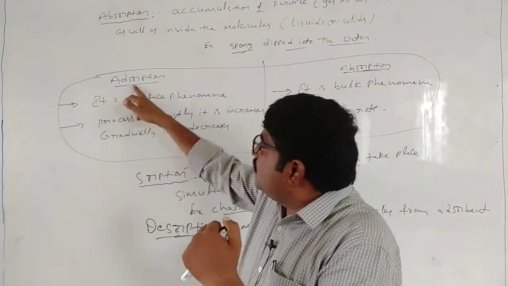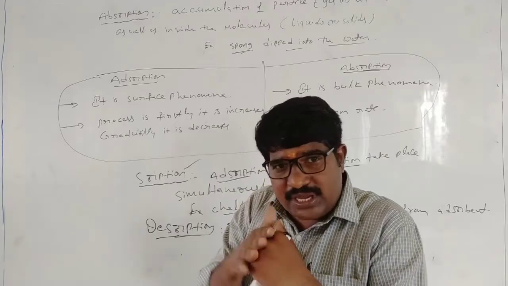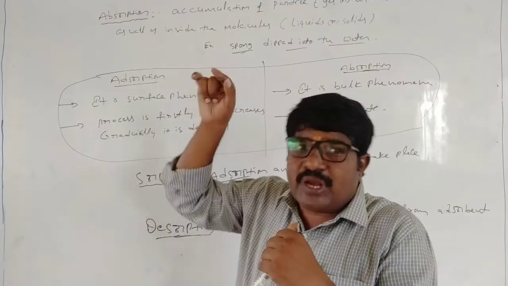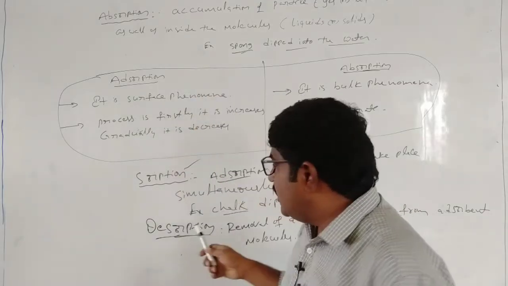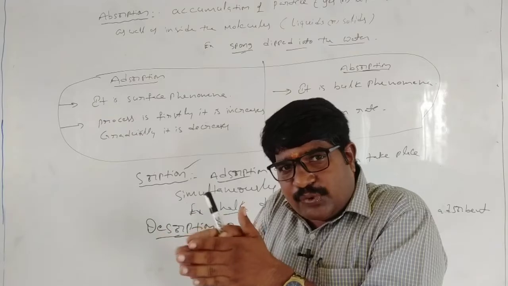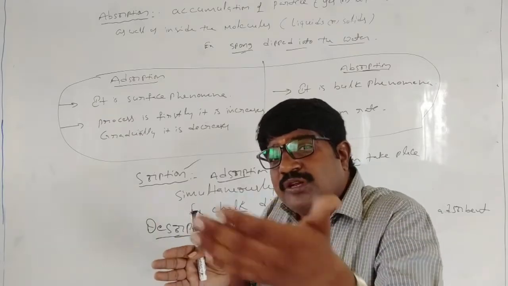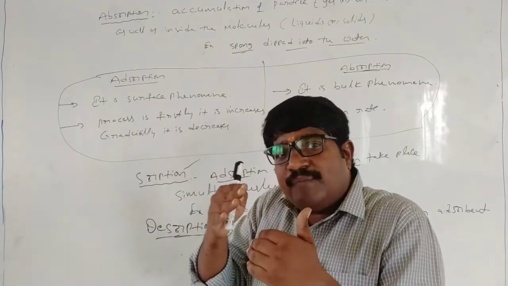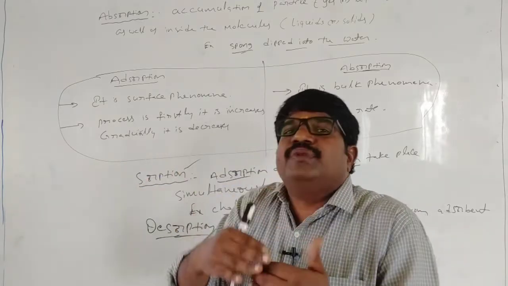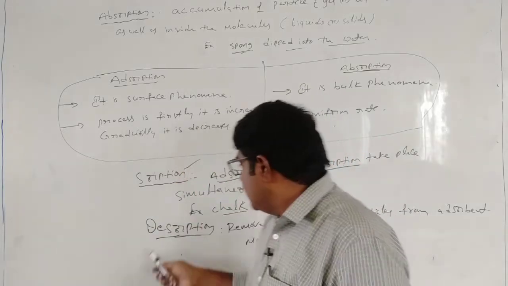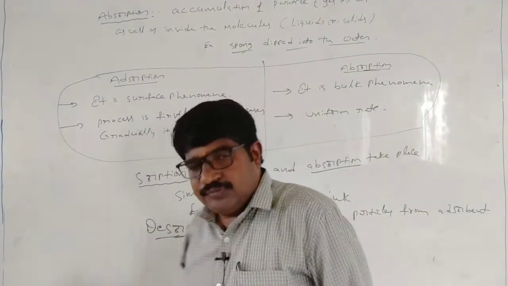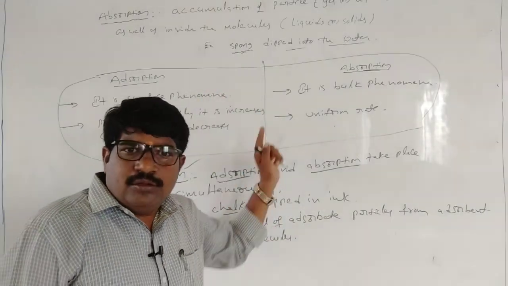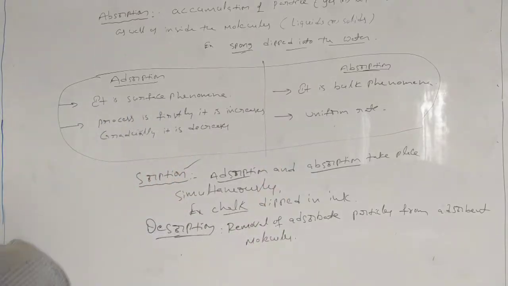Then only adsorption takes place. The adsorbent always attracts the adsorbate molecules, so that is the adsorption process. Desorption means the removal of adsorbed particles from the adsorbent molecules. So this is a small introduction about adsorbate and adsorbent molecules.